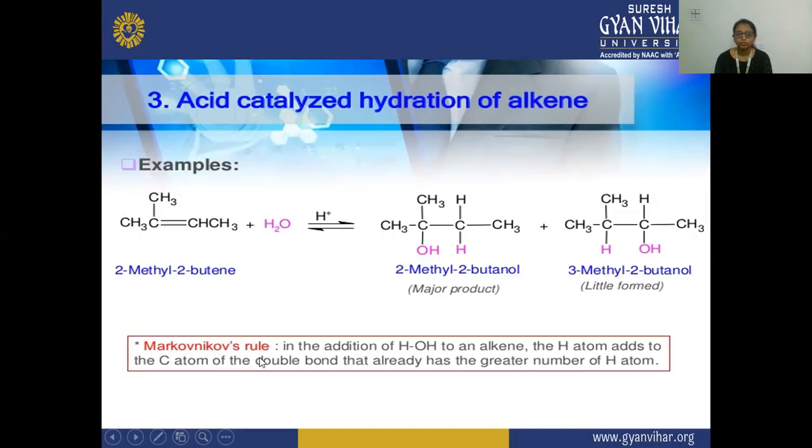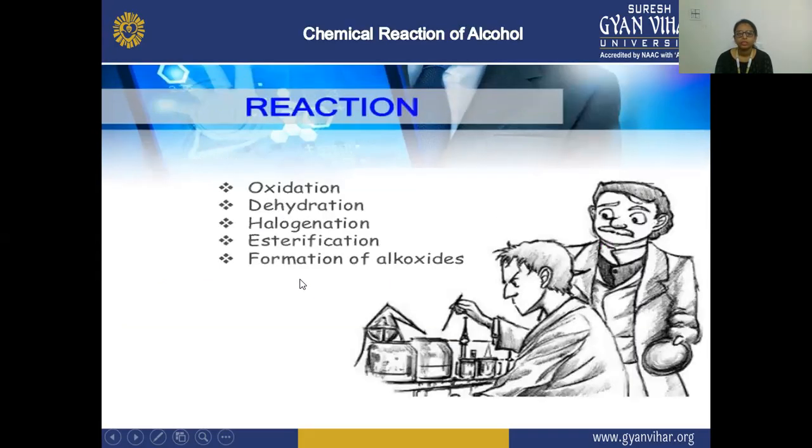So according to the Markovnikov rule, in the addition of H2O to an alkene, the H atom adds to the carbon atom of the double bond that already has the greater number of hydrogen atoms. So this H will attach to this carbon atom, which has more hydrogen atoms present on it.